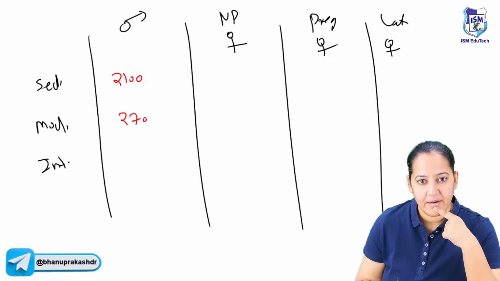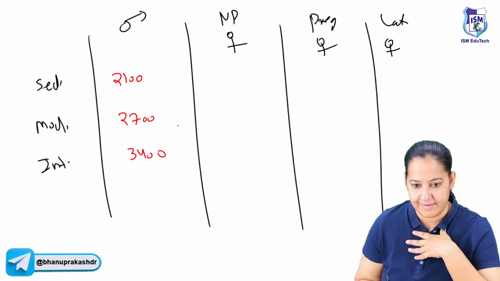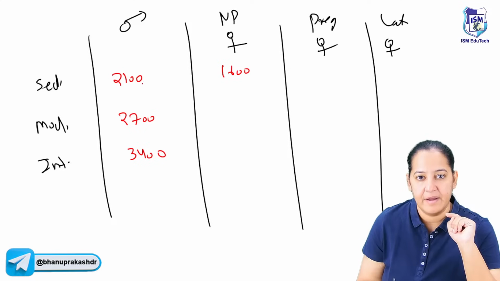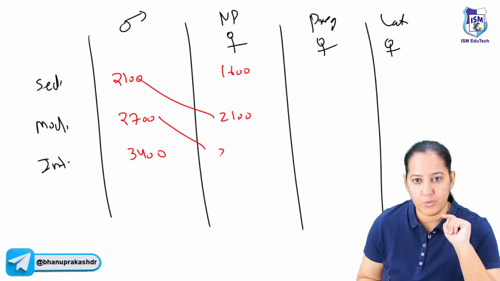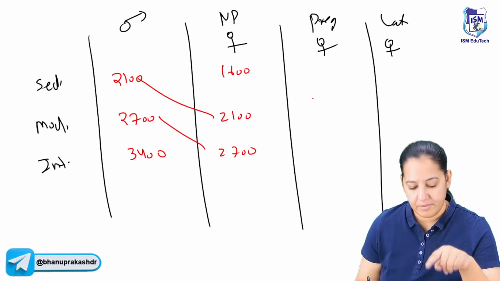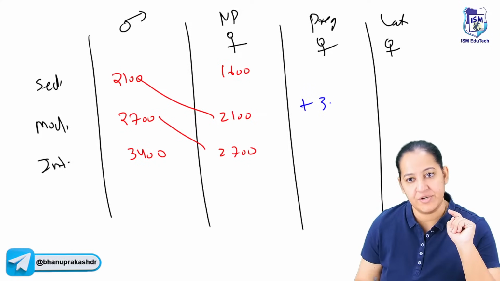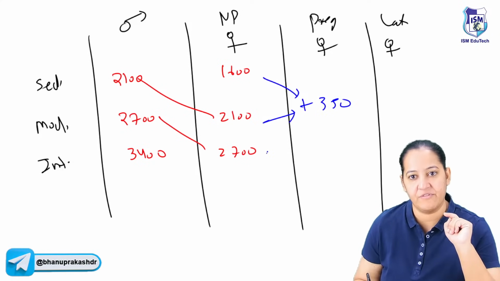2700 and 3400. I learn like this. Here I learn 1600 and I put 2100 here. I put 2700 here. In all the trimesters of pregnancy, additional 350. So plus 350, plus 350, plus 350.